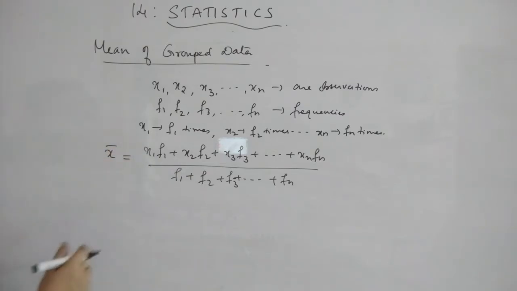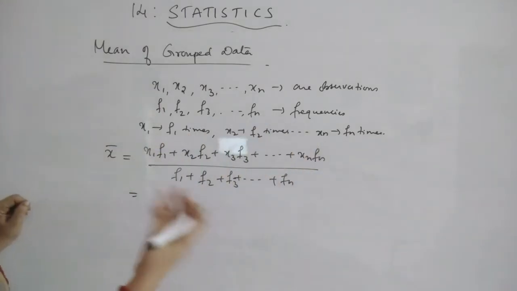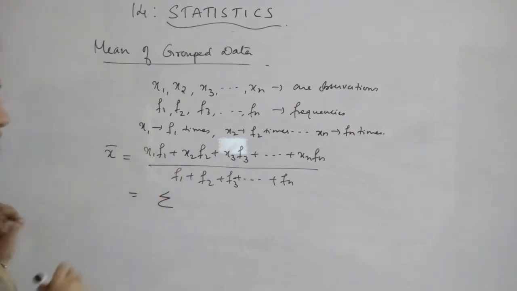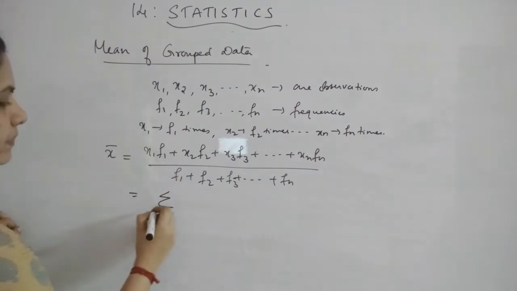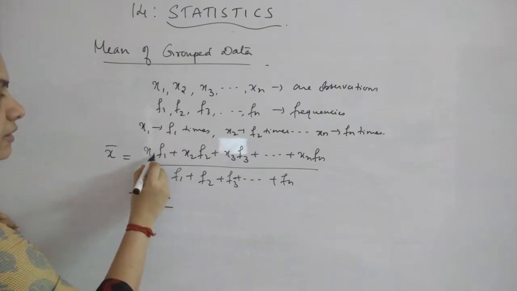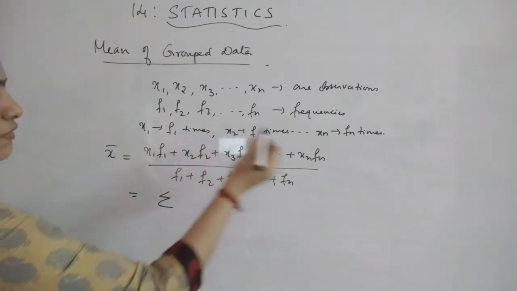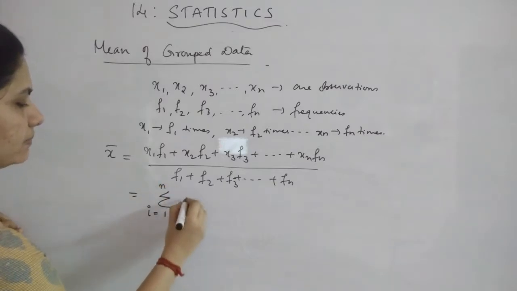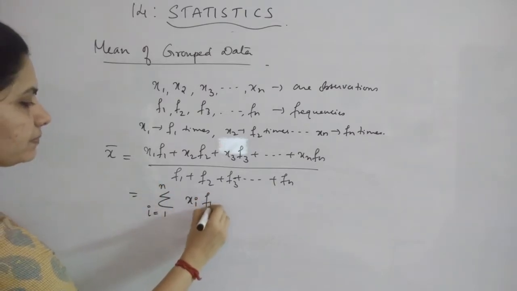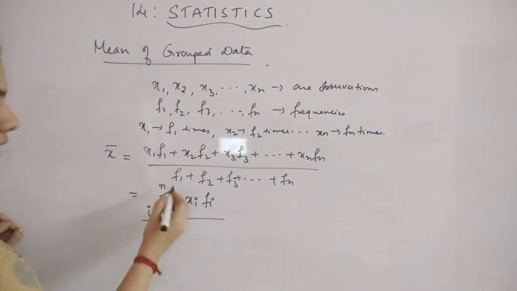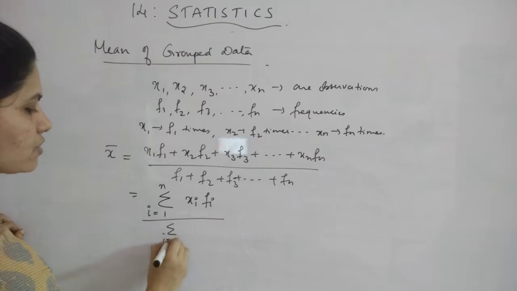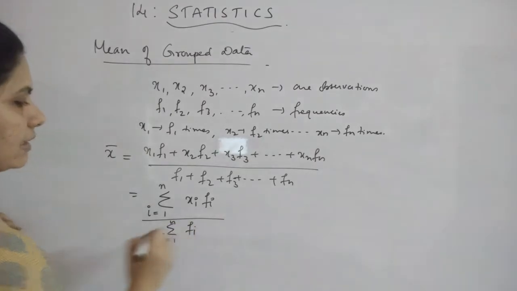Writing like this is a tiring process, so we will reduce it using the summation symbol, sigma. From where to where the suffix is varying, you can see from 1 to n. So you can write sigma i equal to 1 to n xi fi divided by, again the suffix is from 1 to n, sigma i equal to 1 to n fi.